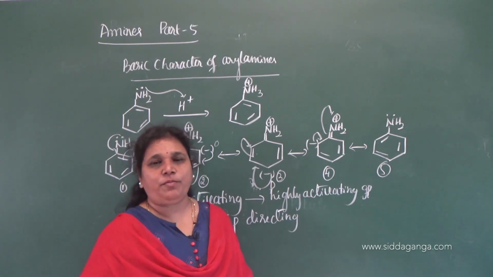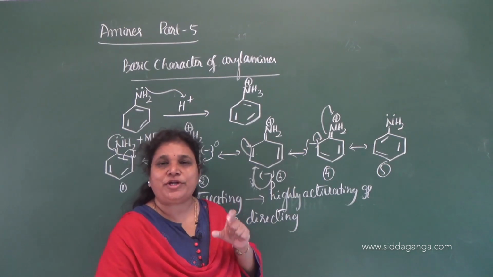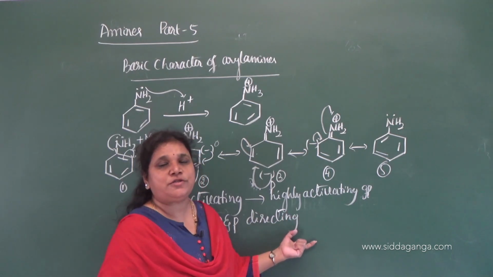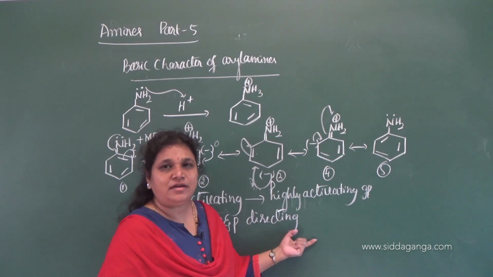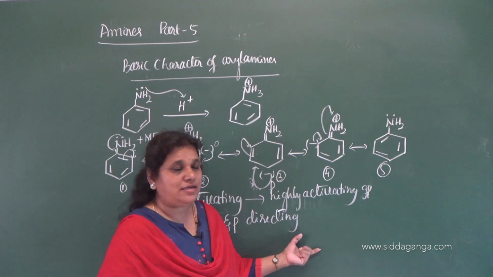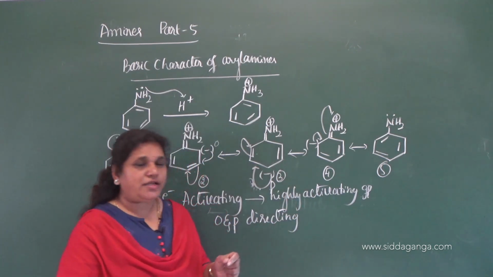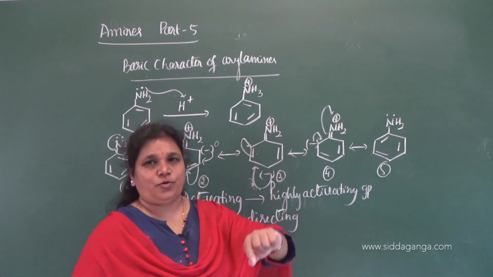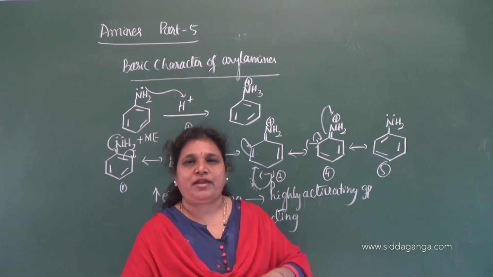Highly activating group means it is very difficult to get a mono substituted product. To get a mono substituted product is very unlikely here. It may give di substitution or tri substitution very easily because it is a highly activating group. So in order to get the mono substituted product, we need to protect the NH2 group, meaning we need to decrease the activating nature of the NH2 group.